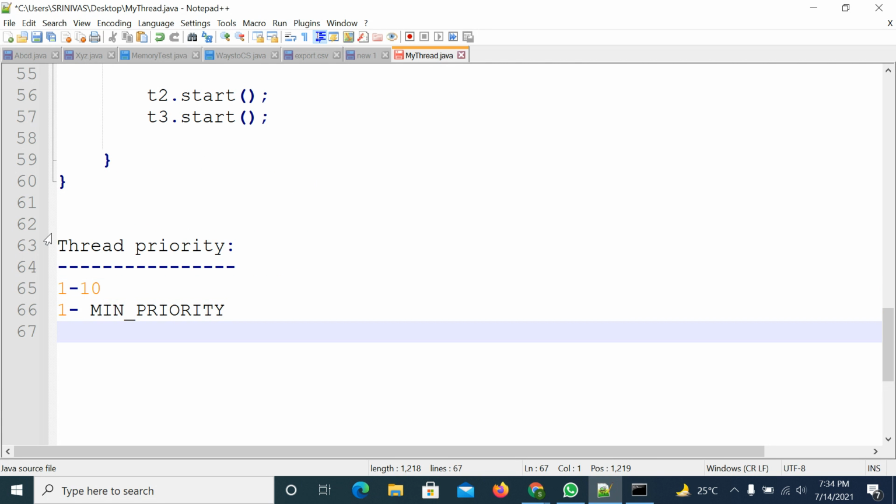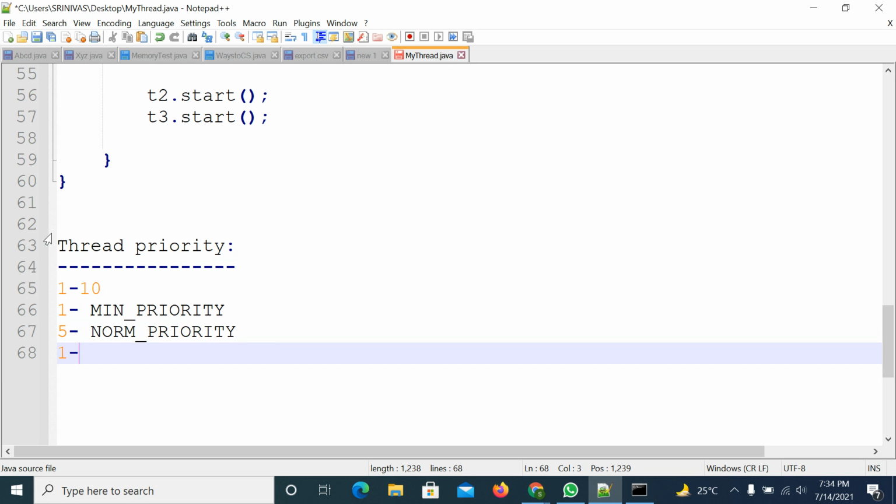The second one is NORM_PRIORITY, also a constant variable in the Thread class. All are capital letters because these are constant values, final variables. There is one more variable, set to 10, that is MAX_PRIORITY. So these three constant variables are part of the Thread class.